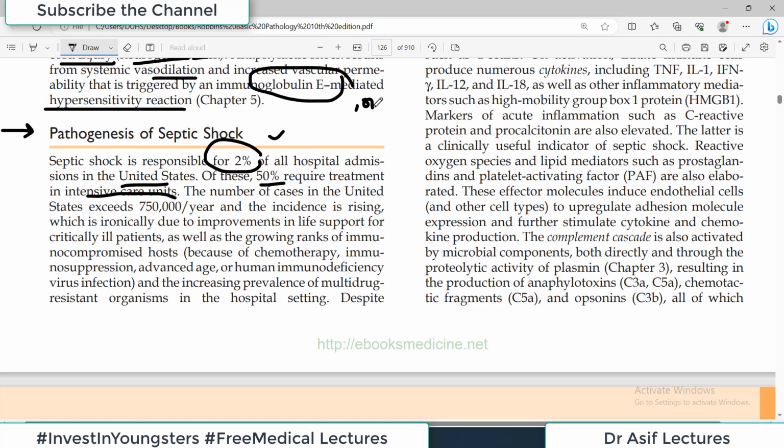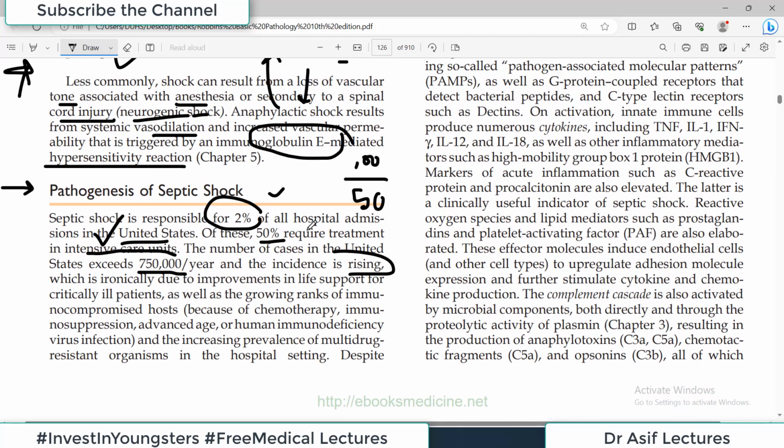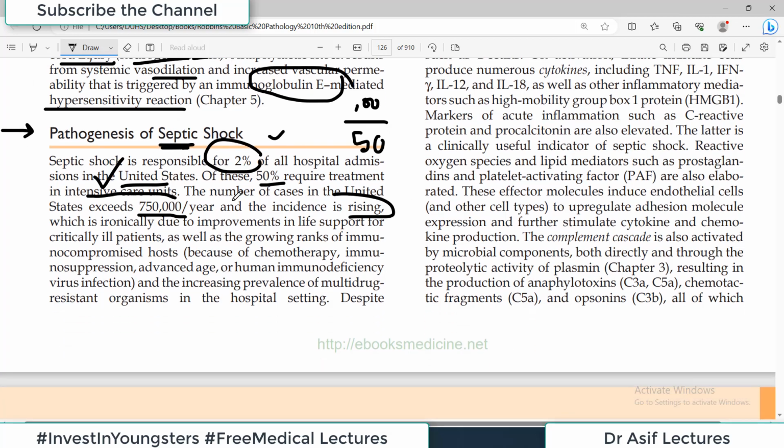Yaani agar 100 log admit hue hain, I'm just making up the number, so 100 mein se 50 logon ko they will need ICU care, intensive care unit. The number of the cases in the United States exceeds 7.5 lakh per year, and the incidence is rising. You see why they have spent a completely different section, ek poora designated section hai septic shock pe, because of the importance, the numbers are increasing, as well as growing in ranks, immunocompromised hosts. So the numbers are going up. These patients are serious. They require serious care.